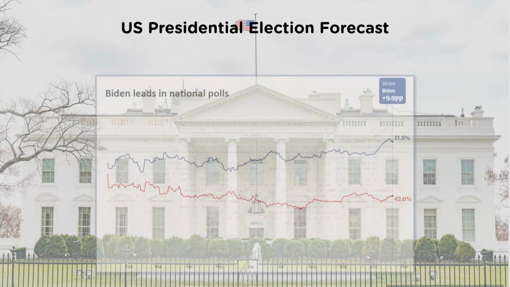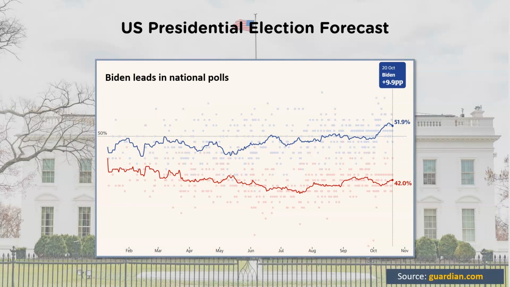Now, according to The Guardian, Joe Biden is leading Donald Trump in the national polls for the presidential election. But to keep in mind, this does not guarantee the Democratic candidate Joe Biden's victory. Hillary Clinton also had a clear lead over Donald Trump in the polls for almost the entire 2016 campaign. She ended up losing the Electoral College.